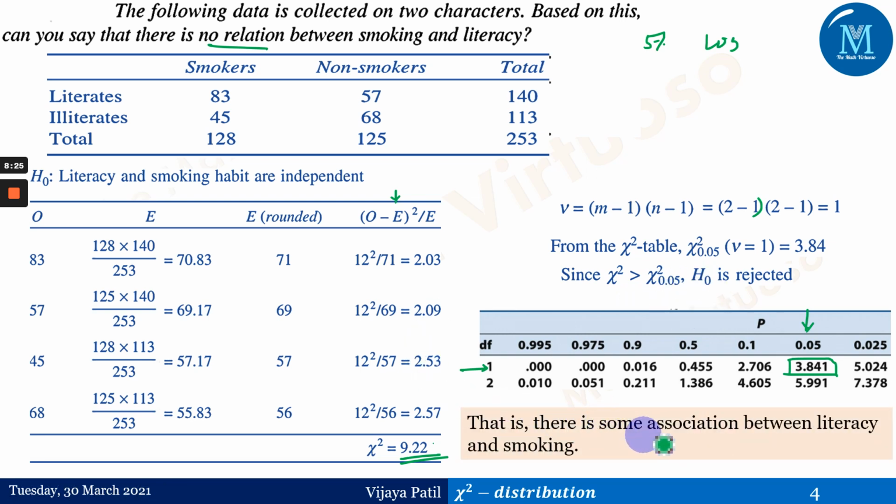That is, there is some association between literacy and smoking. We can't say that we have complete association, but we might say there is some association, because rejecting H0 doesn't mean that we are accepting H1. This is just a small sample we have taken of smokers, non-smokers, literates and illiterates, so we will not be very sure. But yes, for this particular sample, there would be some association between literacy and smoking.